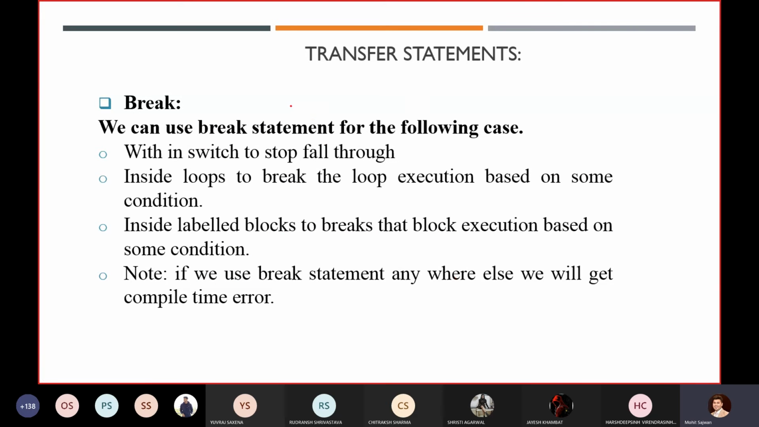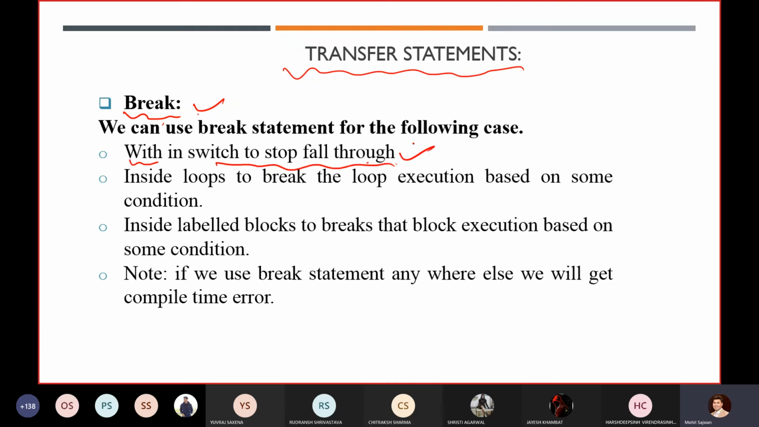Other than these statements, I think we have already gone through the break statement as well. We have used the break statement in the switch statement. So you know what is the need of the break statement? It will entirely break your loop. If you are using it with your loop, it will entirely terminate your loop. If you are using it with your switch statement, it will terminate your entire switch statement. So we can use break within switch to stop fall through.